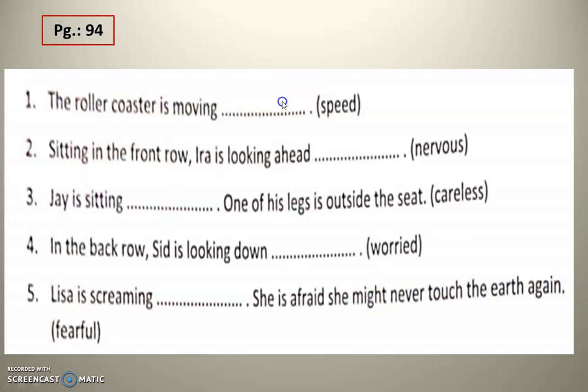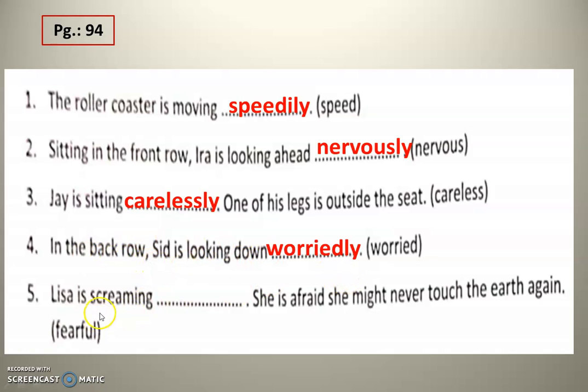So the roller coaster is moving speedily. Ira is looking nervously. Jay is sitting carelessly. Sid is looking down worriedly. Lisa is screaming fearfully. So ly together with this word gives the adverb: how it is moving, speedily; how she is looking, nervously; sitting carelessly, looking down worriedly, screaming fearfully.